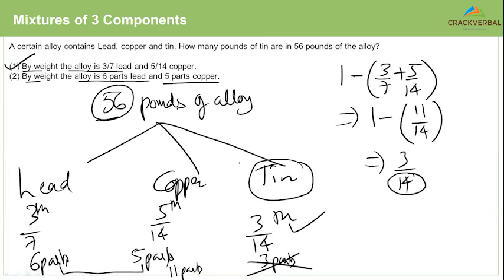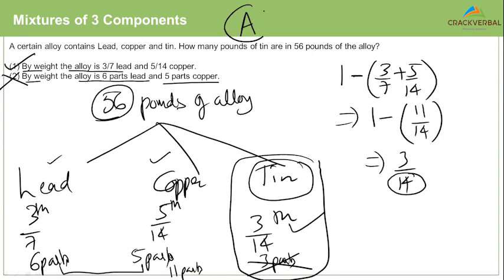Because we are dealing with the weight of something, and the weight of something need not be an integer. It can be a fraction also. That is the reason why the second statement alone is insufficient, because we don't know how many parts of the alloy is tin. We only know about lead and copper. That is the reason why our answer here is A for alpha.